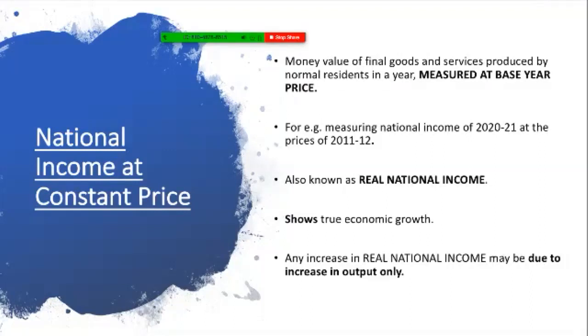Moving to the next slide, we consider that national income calculated on the basis of current prices might not be that reliable, might not be giving you a real picture. Then we have to consider base year's price. Now, why is that so? Why should we consider base year price? Because national income at current prices is not giving us the real picture of the economic growth. How? With the help of this example, you will be able to understand it.